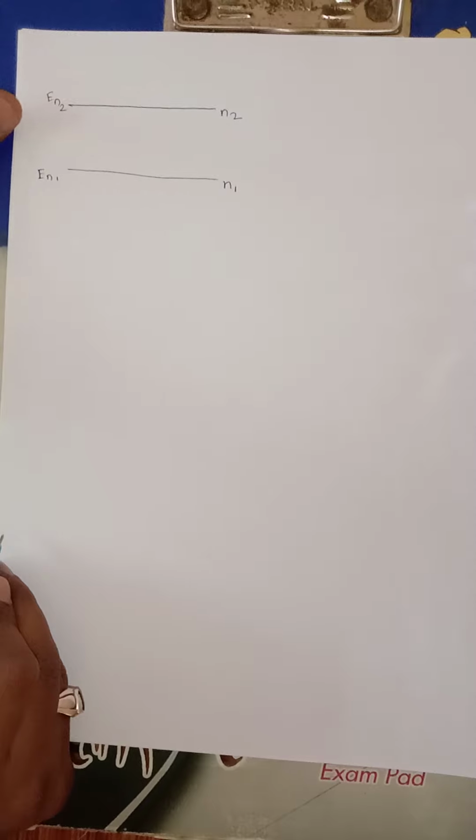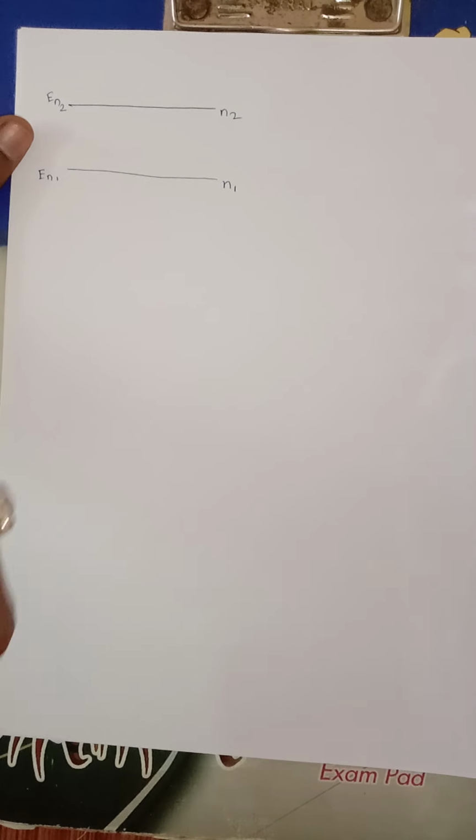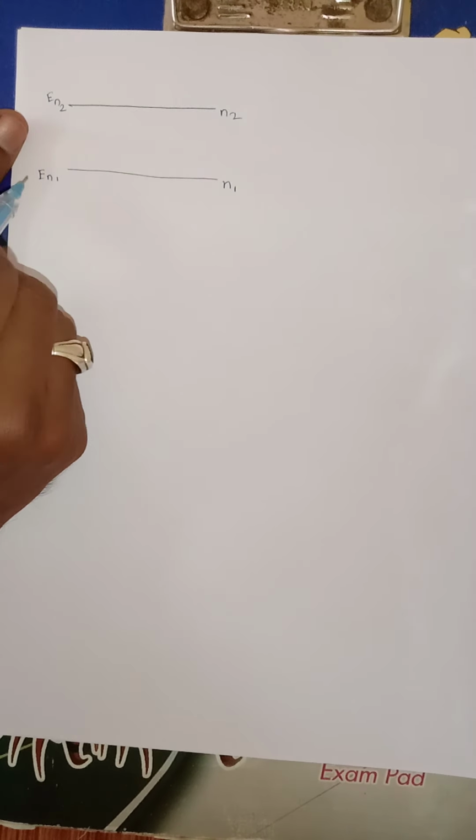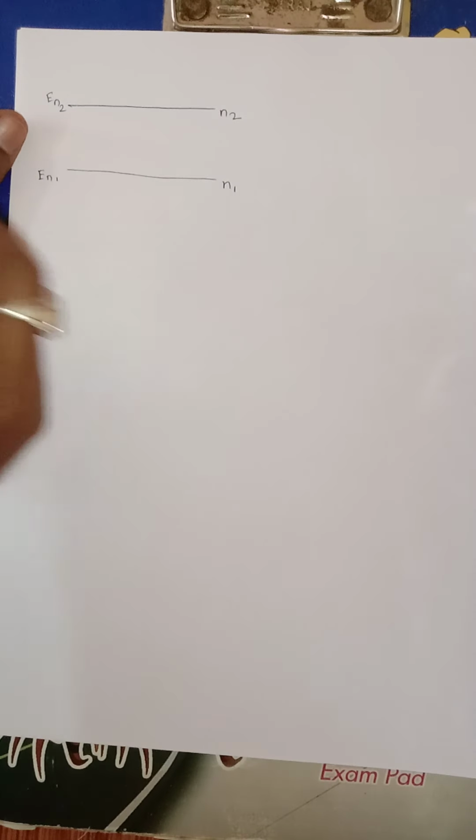Now when an electron jumps from a higher energy orbit to a lower energy orbit, among these two, which one is the higher energy orbit? En2 is the higher energy orbit and En1 is the lower energy orbit. Why? Because in the second orbit n is larger, so the energy is also more. From the equation we can write this.